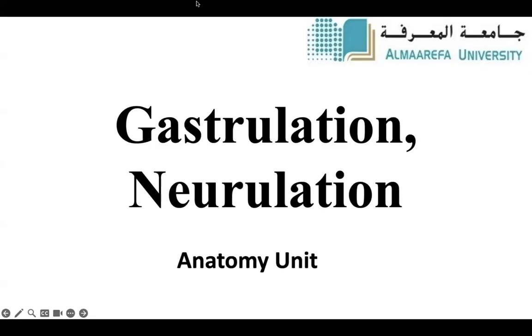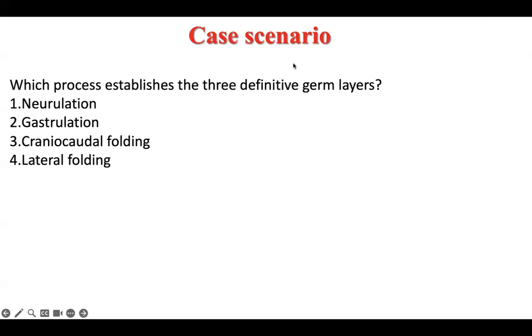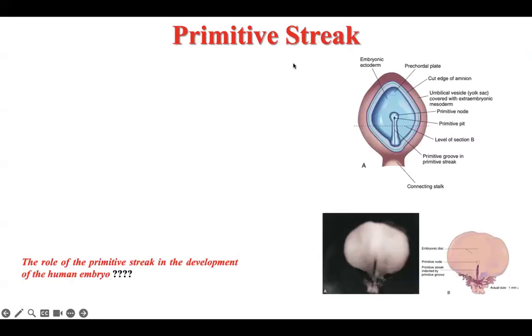Gastrulation and neurulation. Now we are in the second week. This lecture is regarding the third week, and all the events here occur in the third week. What is the first event, which is very important? It is named the primitive streak. What is meant by the primitive streak? It is very important for this event to occur to continue the further development. The further development depends on the occurrence of this event, the primitive streak.